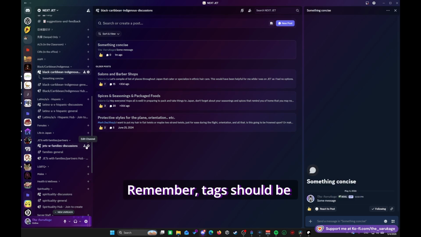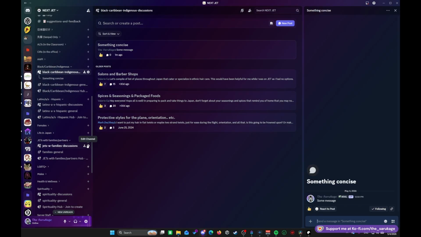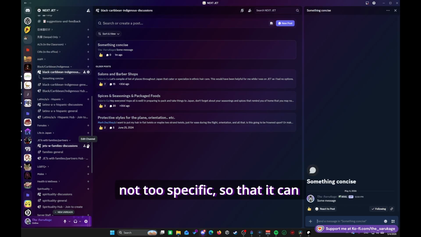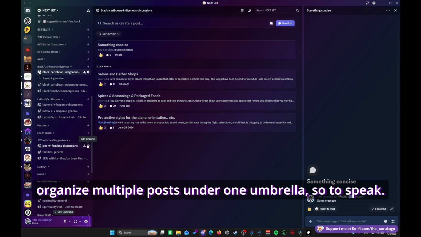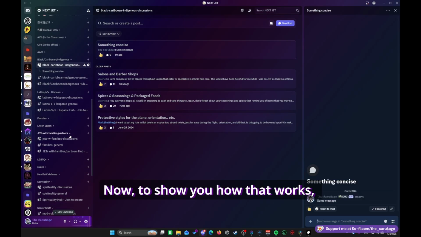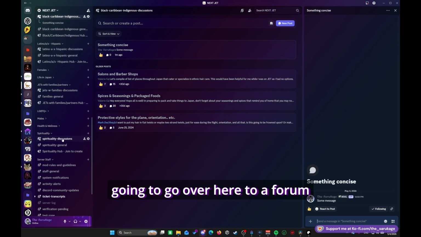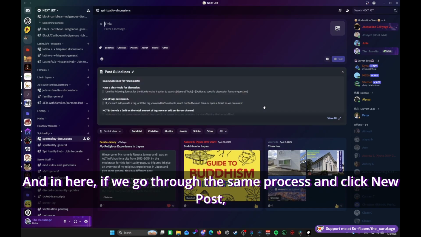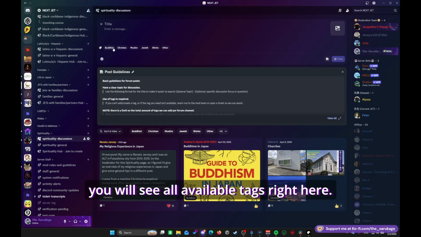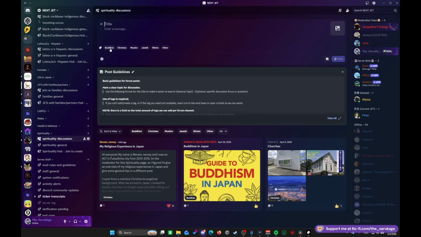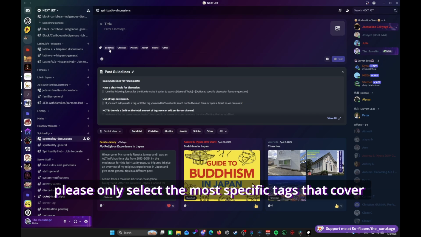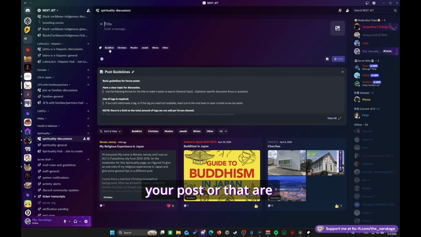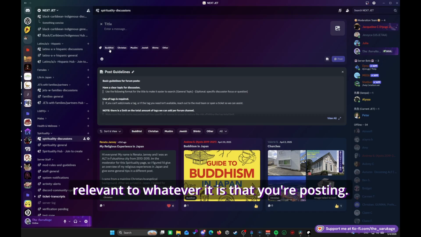Remember, tags should be something very general, not too specific, so that it can organize multiple posts under one umbrella, so to speak. Now, to show you how that works, I'm going to go over here to a forum I know has tags on them. And in here, if we go through the same process and click New Post, you will see all available tags right here. Now, same as with the title, please only select the most specific tags that cover your post or that are relevant to whatever it is that you're posting.